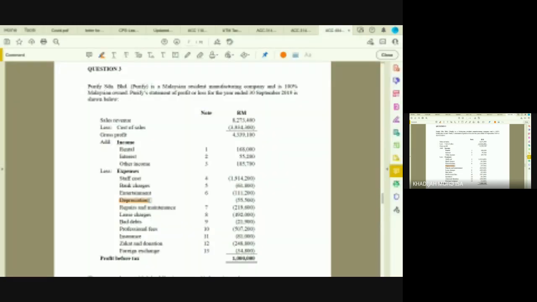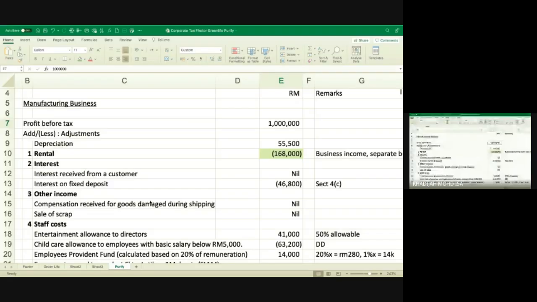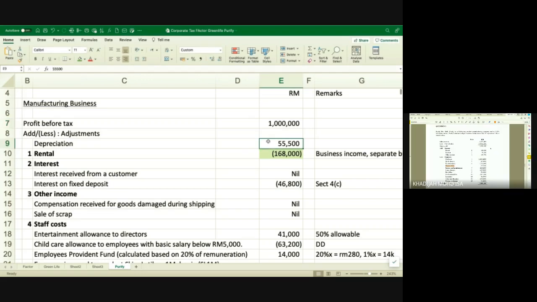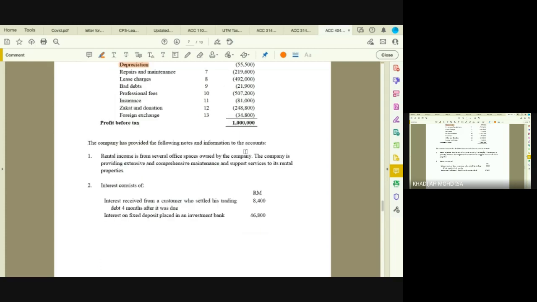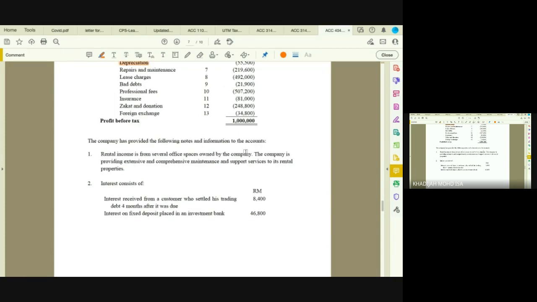So the first thing is that you add back your depreciation of 55,000, and then you go to note number 1, where you have a rental of 168,000. Note number 1 says that rental income is from several office spaces owned by the company. The company is providing extensive and comprehensive maintenance and support service to its rental properties. So what does it say here?